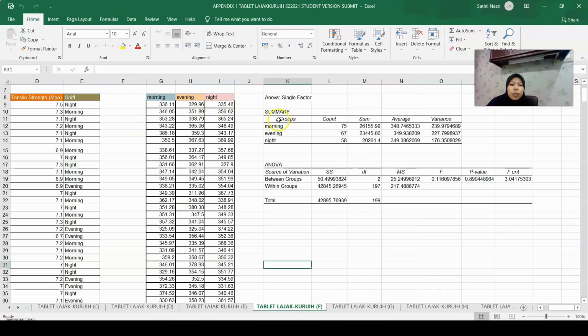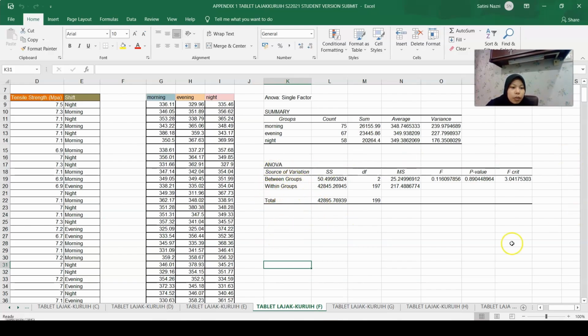From that, we get the summary for morning, evening, and night: the count, the sum, average, and variance, and also the ANOVA table, which is the source of variation, sum of square, degree of freedom, mean of square, F-test, p-value. Between groups means the treatment, and within groups is also the error.